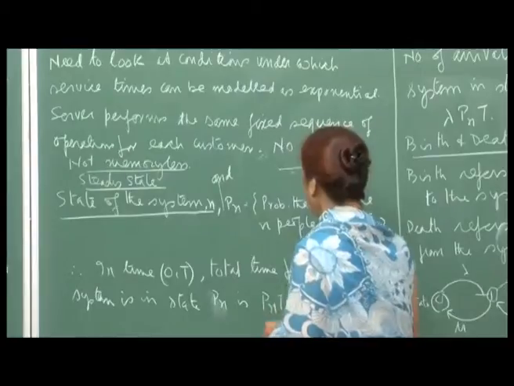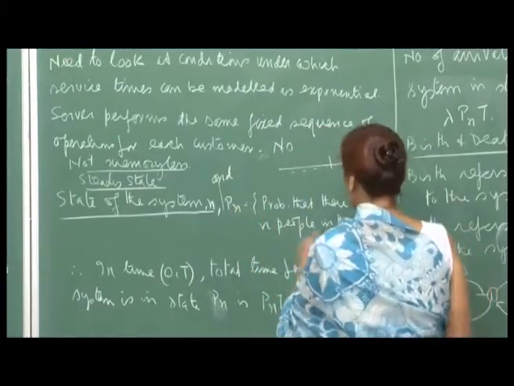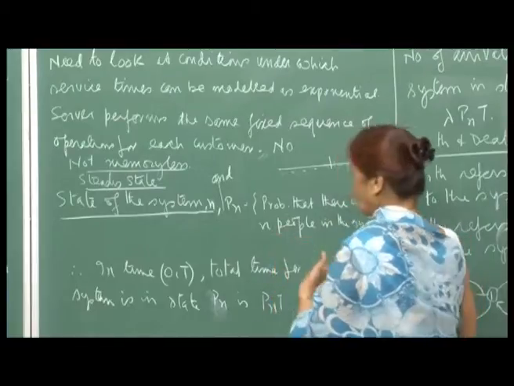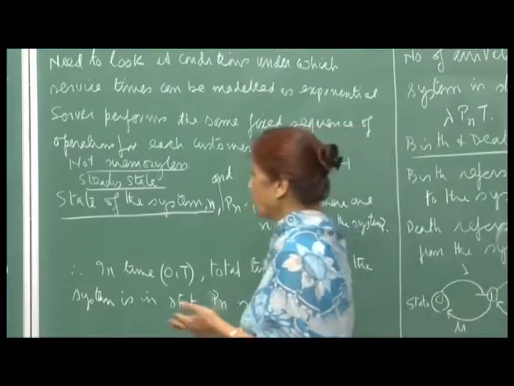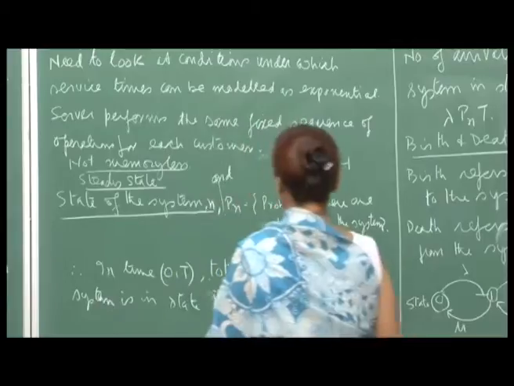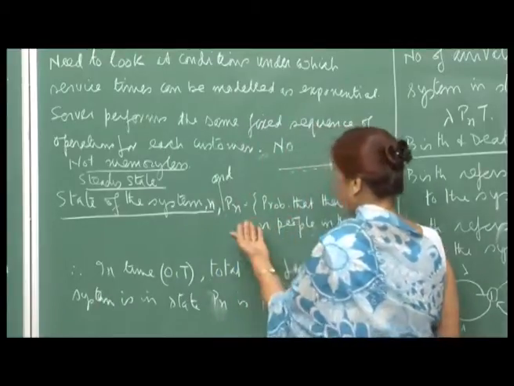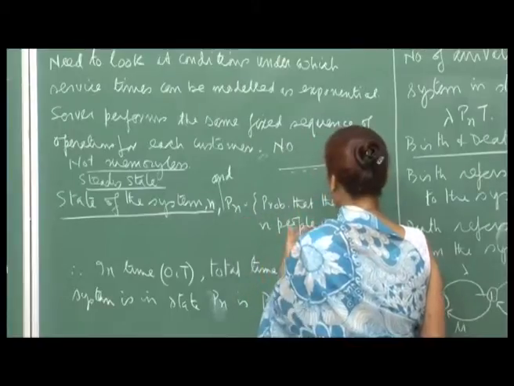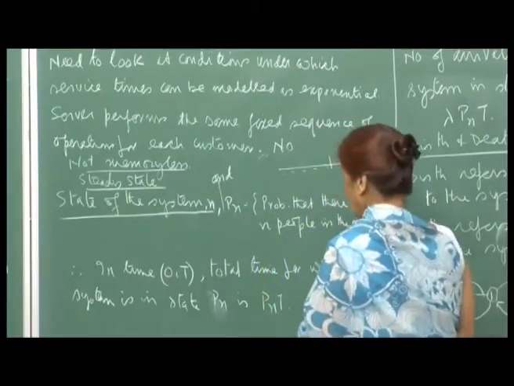Okay. And the state of the system we will always specify by the number of people in the system, and then P n will be the probability that there are n people in the system. So, you can see that it is the people coming for service, and after being serviced they leave the system. So, it is in a constant state of changing, because people come and go. So, P n is the probability that there are n people in the system.